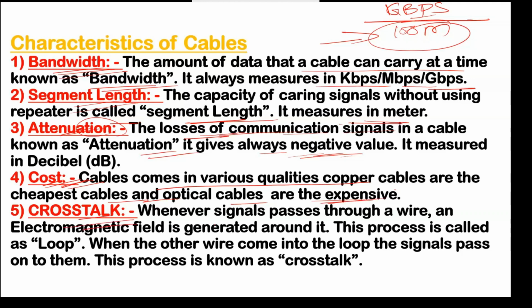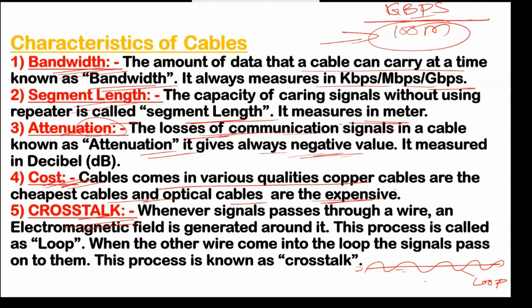And the fifth one is crosstalk. Now, what is the meaning of crosstalk? Whenever a signal passes through a wire, suppose you have this wire and you transmit a signal, then an electromagnetic field is generated around it. Suppose that is generated; this process is called a loop.